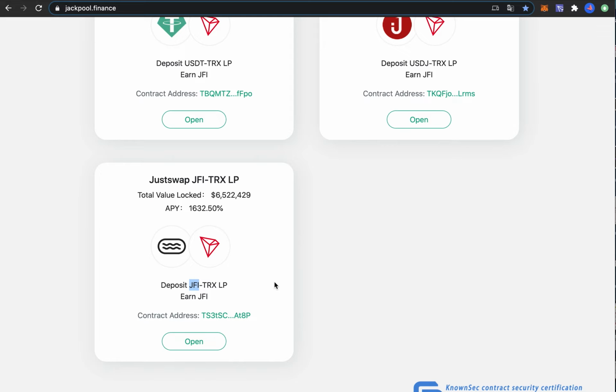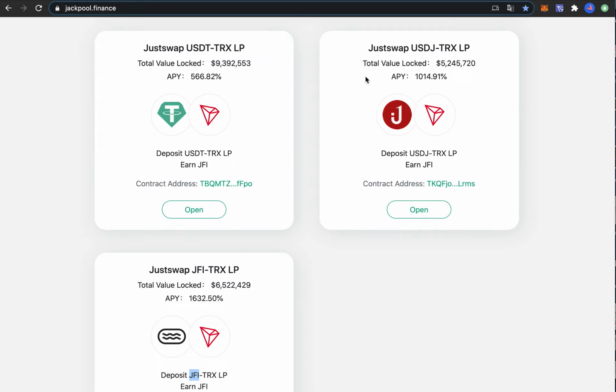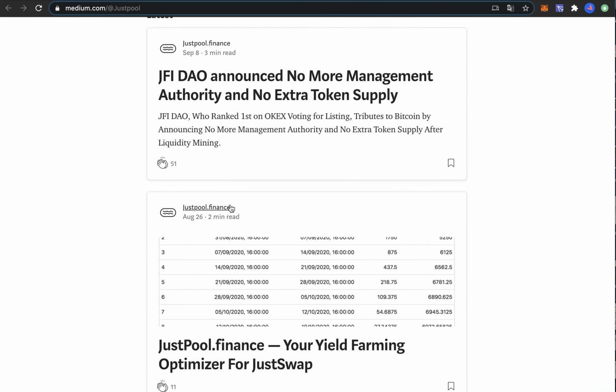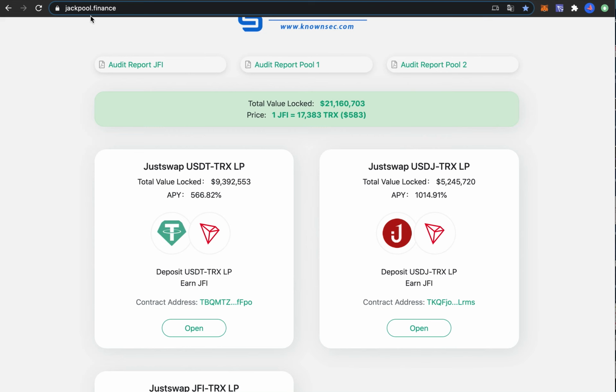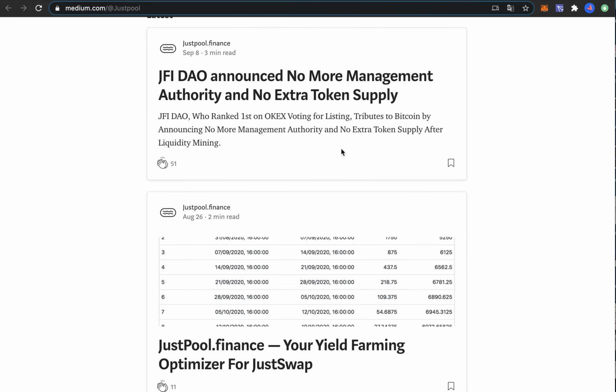JFI is the token that we are actually farming through this method. So I don't want to put any money in this pool either, because I don't want to expose myself to the price of JFI. So I would put money only on these two protocols. And Jackpool, what was it? Jackpool. Sorry about that. Jackpool, they've been around since August 26th, so they've been around for a while.